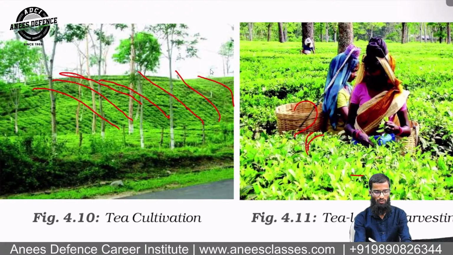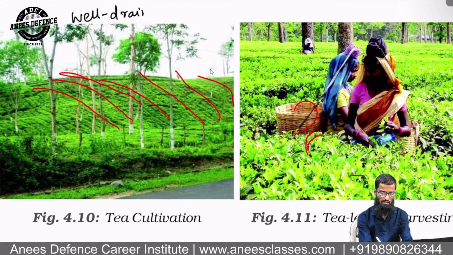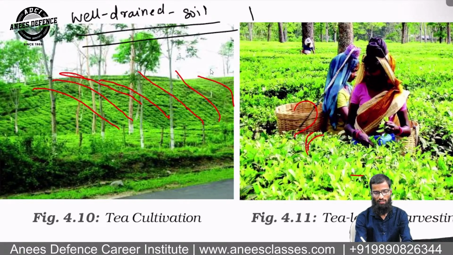So it requires well-drained soil in the hilly areas. Remember that. I'm talking about tea, which is a form of plantation agriculture.